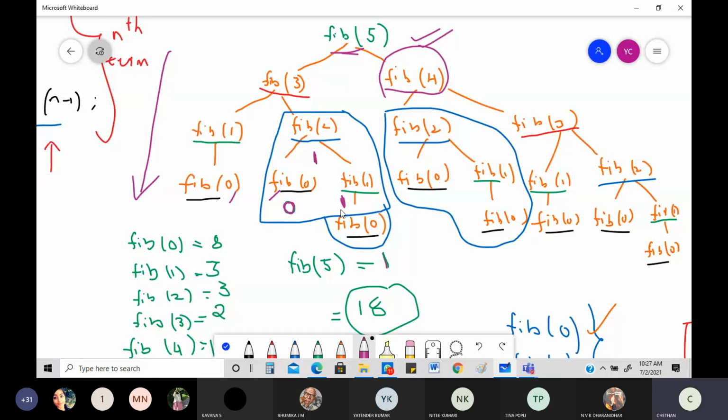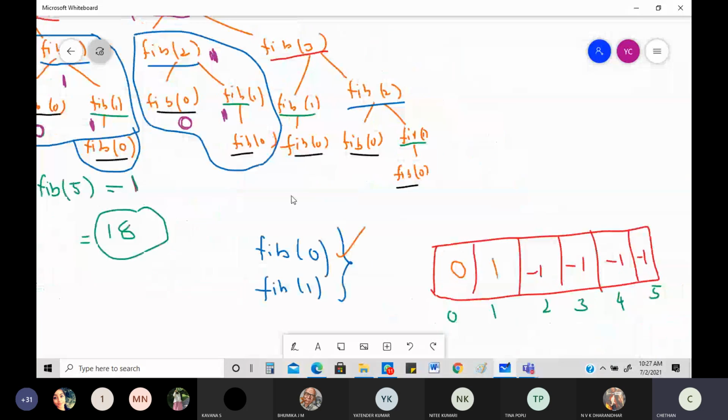Okay, 0 and 1 is nothing but equal to 1. See this, 0, 1, nothing but equal to 1. Same thing here also, you can cross check. Fib of 0 is 0. Fib of 1 is 1. 0 plus 1, this will become 1. So can I write very clearly that fib of 1 is equal to 1?